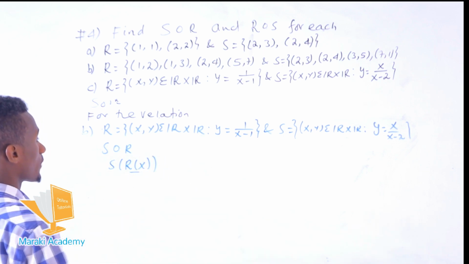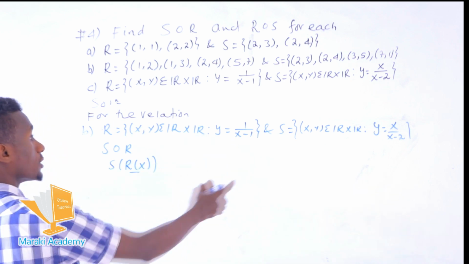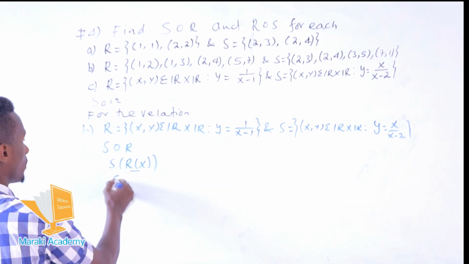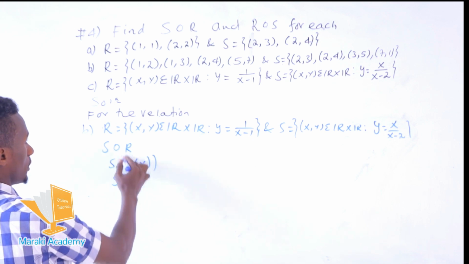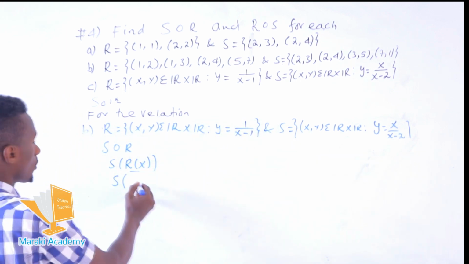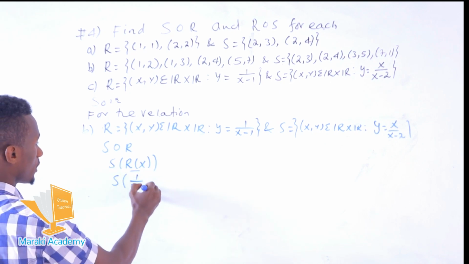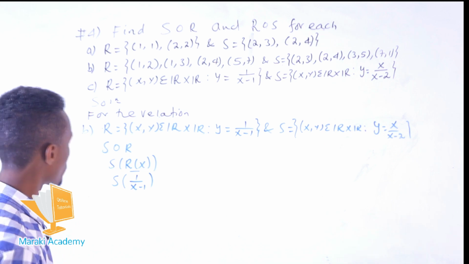R of x, the result will be defined by these functions. So we must define that expression. This result has the value of y. The value of y can be expressed by 1 over x minus 1.